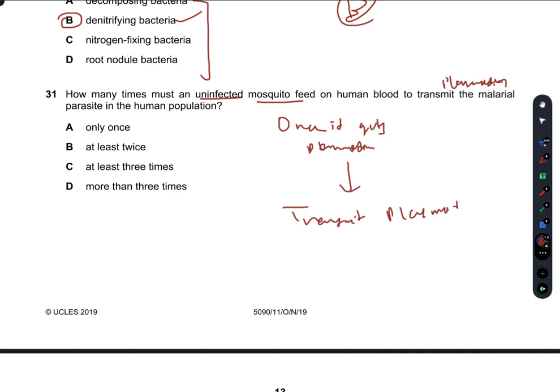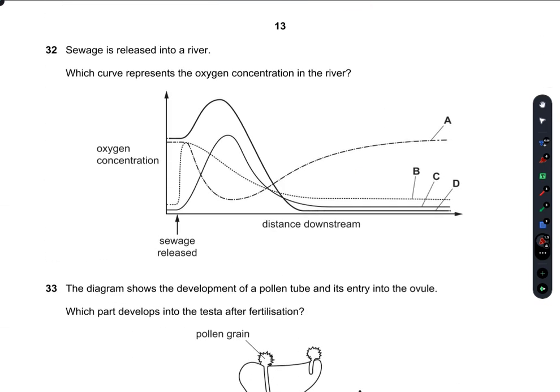And if the mosquito does not feed on human blood at least twice, the transmission of the Plasmodium won't occur. So at least twice, B is the right answer.